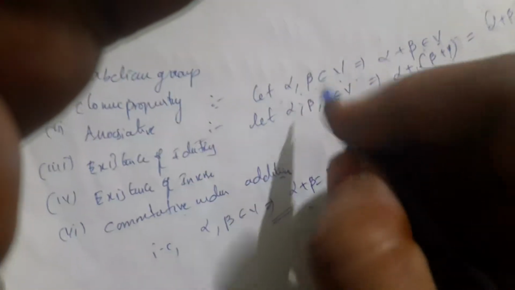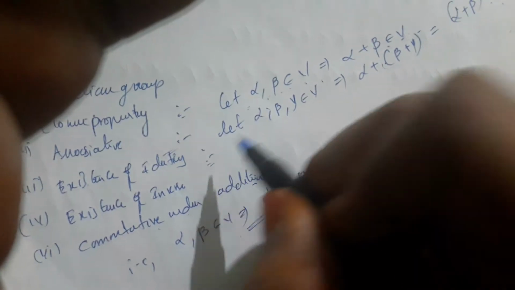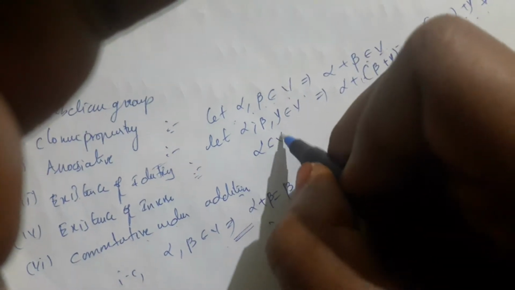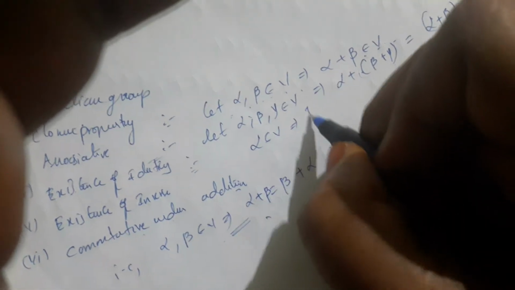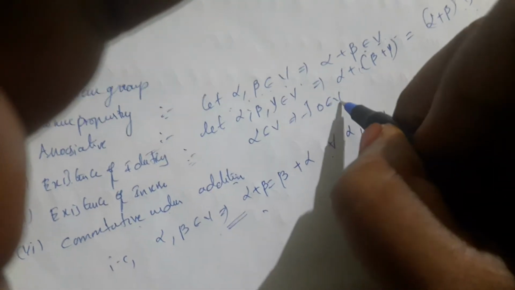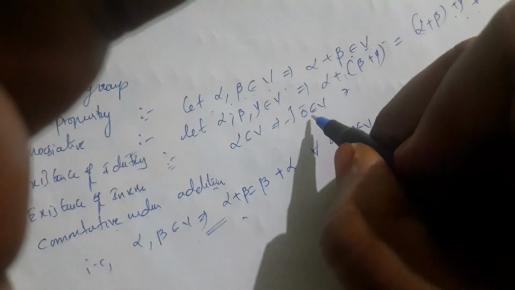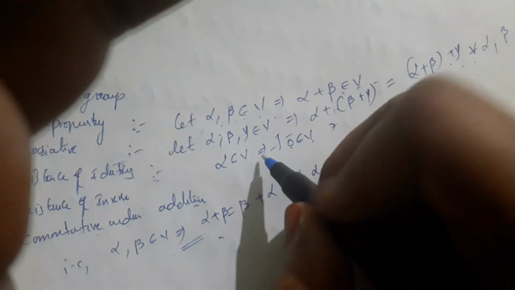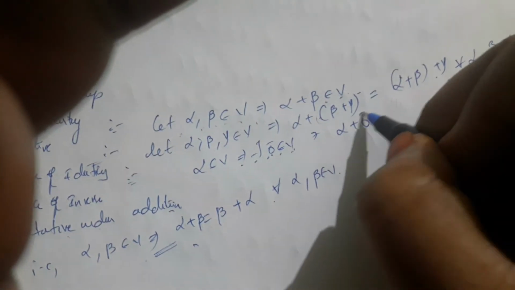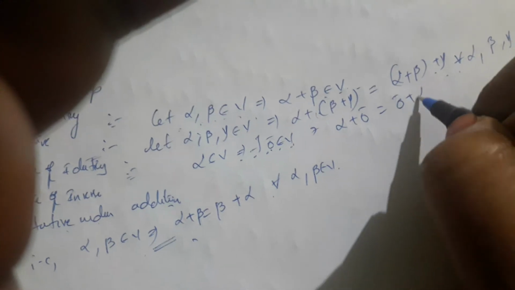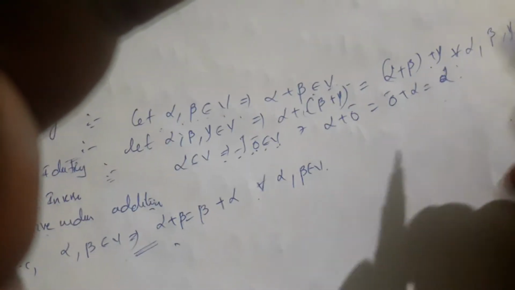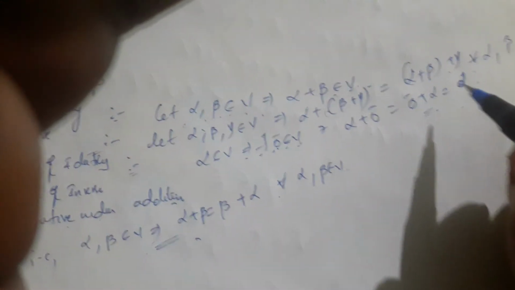Next, coming to existence of identity. What is the existence of identity? Here alpha belongs to V implies there exists 0 bar belonging to V, where 0 bar is the zero vector in V, such that alpha plus 0 bar is equal to 0 bar plus alpha is equal to alpha. That is the condition of existence of identity.